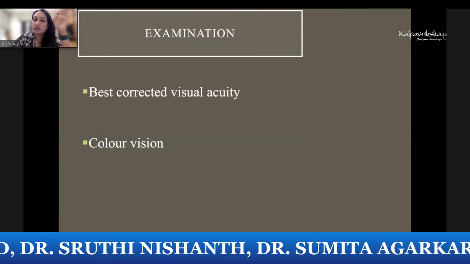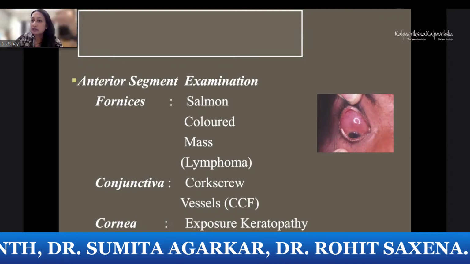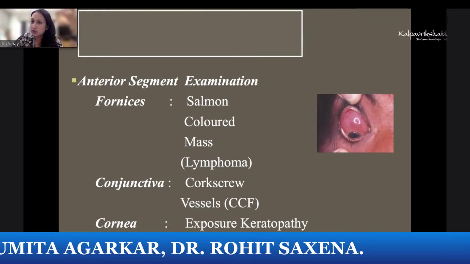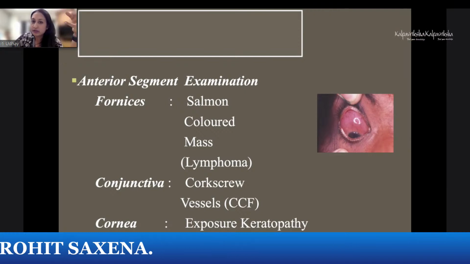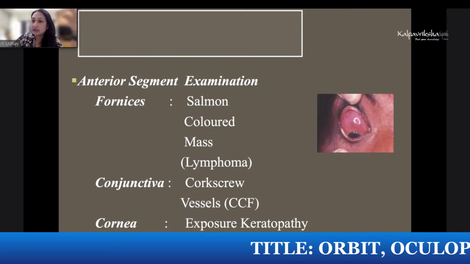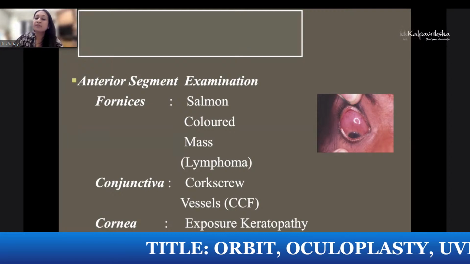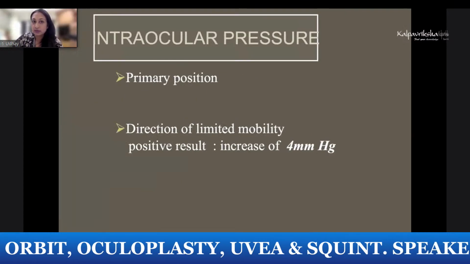And of course, visual acuity is important, color vision is important. And then you go on to slit lamp examination, which gives you some clues as to the pathology. Like if you see a salmon colored patch in the conjunctiva, you know it's a lymphoma. If you see corkscrew vessels, you know it is a carotid cavernous fistula. If the cornea is exposed or not, you can tell the severity of the proptosis from that. And if you see Lisch nodules on the iris, you know that it is a neurofibroma.